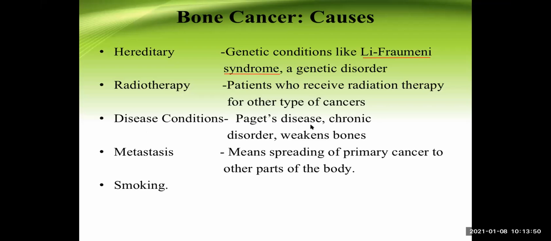So Paget's disease of the bone is a condition where both osteoblastic and osteoclastic activity are going on. Rather than osteoclastic activity, the osteoblastic activity is more important here in Paget's disease of the bone. But this is an irregular type of bone growth, and those bones are not stronger; they are weaker.